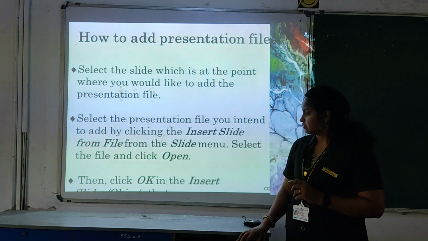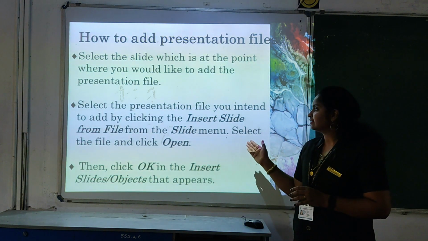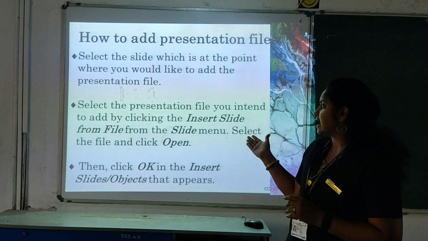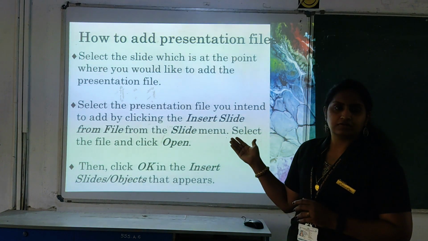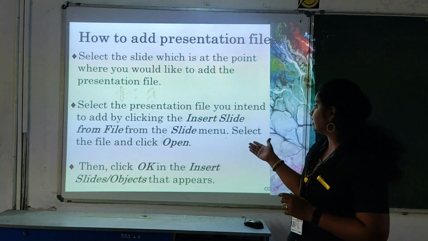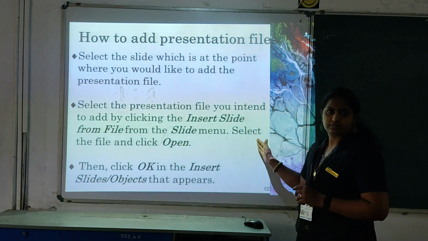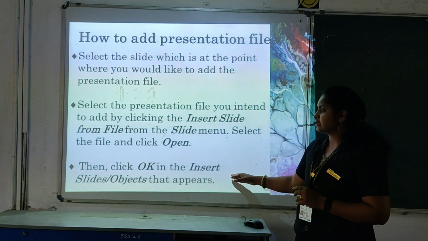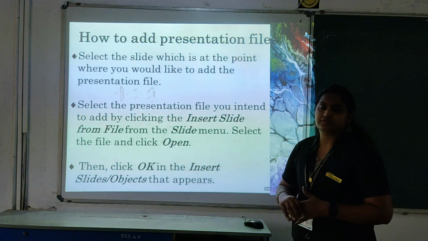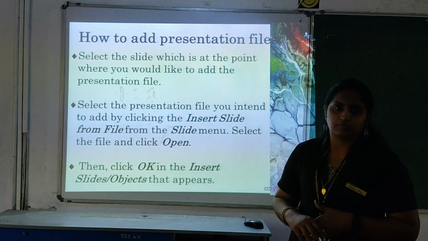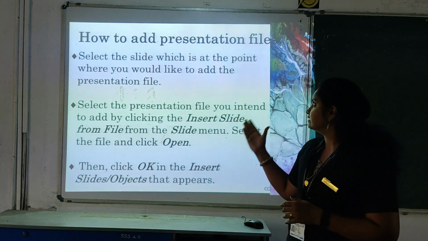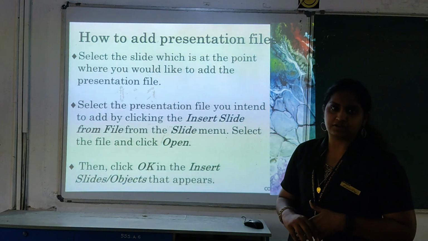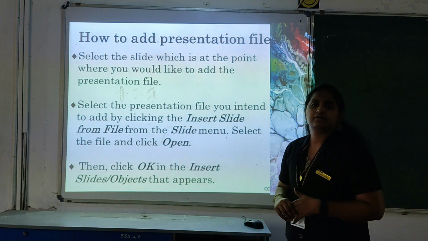Okay. So you can add the content from the slide menu, then you have the file menu. You can add the slides by open. Okay, and next click on the insert slide or objects which appear in the window. So like this you can add your presentations in your new presentation.